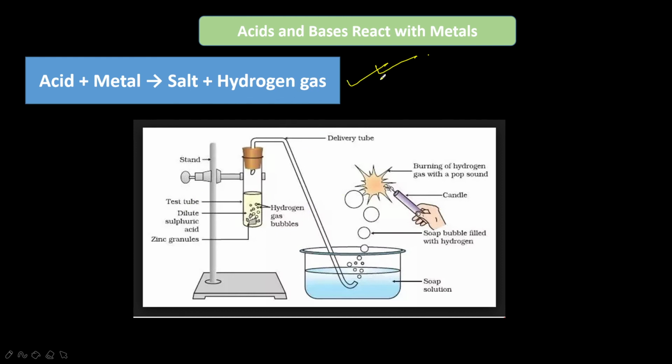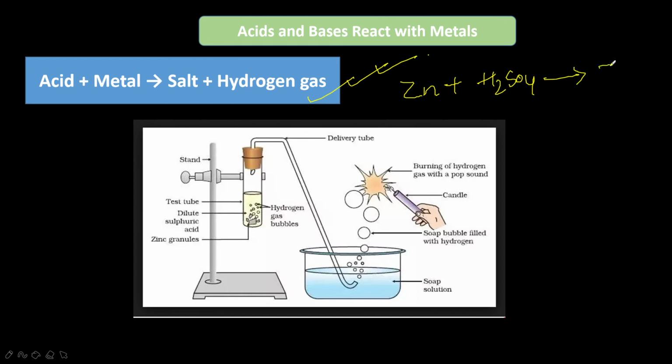Which gas is evolved when acid reacts with metal? Hydrogen gas, obviously. When an acid reacts with a metal, a salt and hydrogen gas are formed. Here the metal I have taken is zinc. So zinc plus sulfuric acid, H2SO4. What is formed?